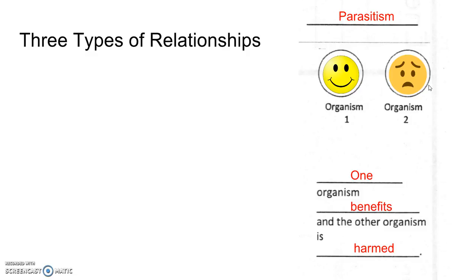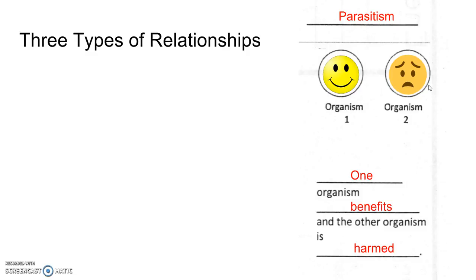Examples of this, your pets. Your pets get affected by fleas and ticks. They're parasites. A flea or a tick bites into your dog and eats the blood from the animal. So that harms the animal. It's irritating. If they get enough fleas on them, it can make them sick or even kill them.